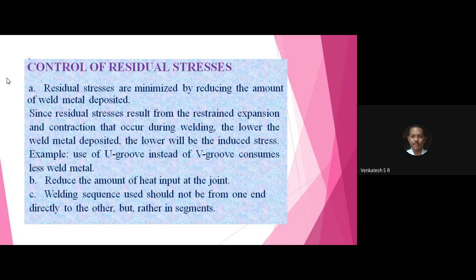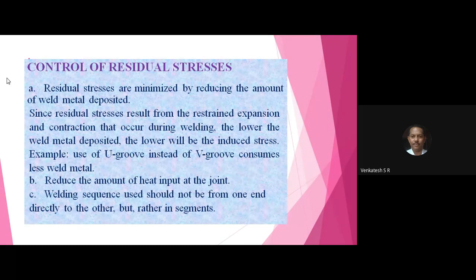Usually use V groove or U groove for making the joint, and depending upon the thickness of the metal to be welded, use that much current only. Don't use more current, since more heat is produced. In order to avoid the formation of residual stresses, the heat input mainly depends on the current of the transformer. Adjust the transformer so that the optimum current is used and optimum heat is produced at the joint.